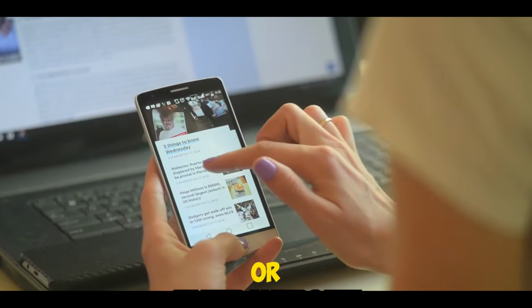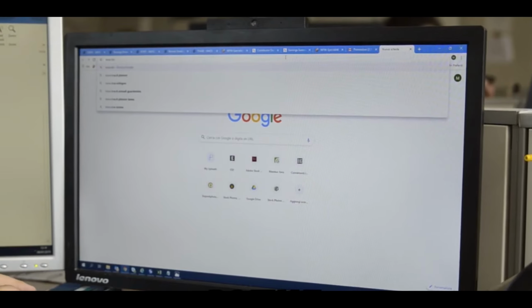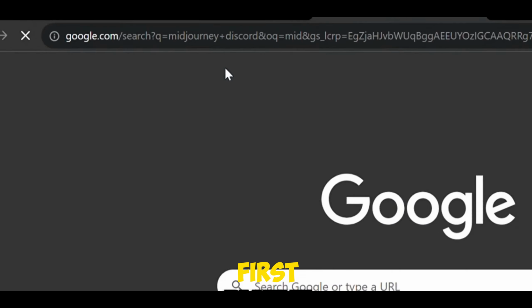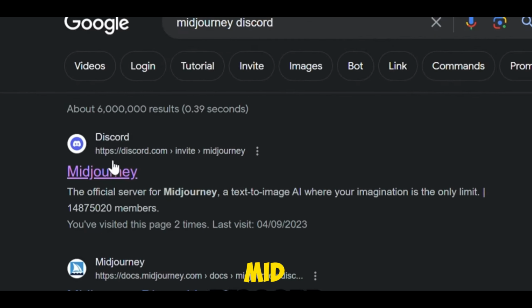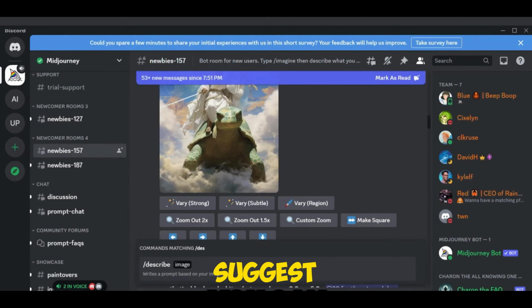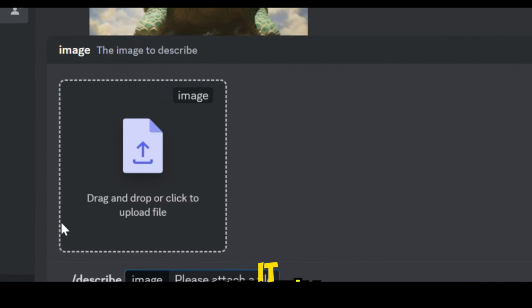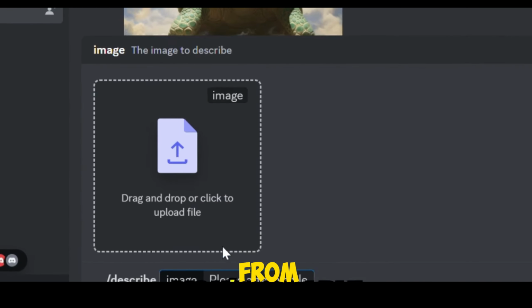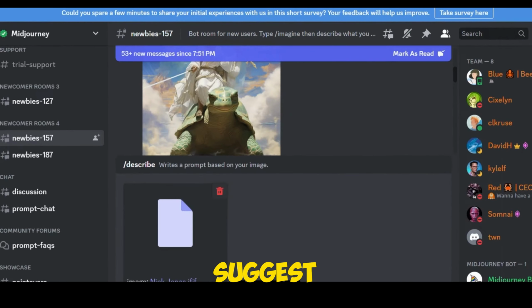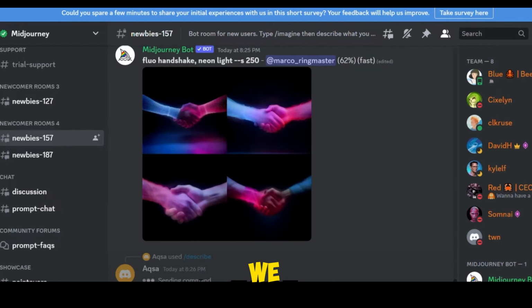Utilize their website or Discord link for this task. Head over to Google and seek Midjourney Discord. By clicking on the first link, you can join the Discord server of Midjourney. From the newbies room, simply type "describe" and it'll suggest this prompt. By selecting it, you'll be able to paste the image you downloaded from Google as a reference. Here, I downloaded an image. Just drop the image here like this, and it'll suggest a different face. In my case, we have a match.